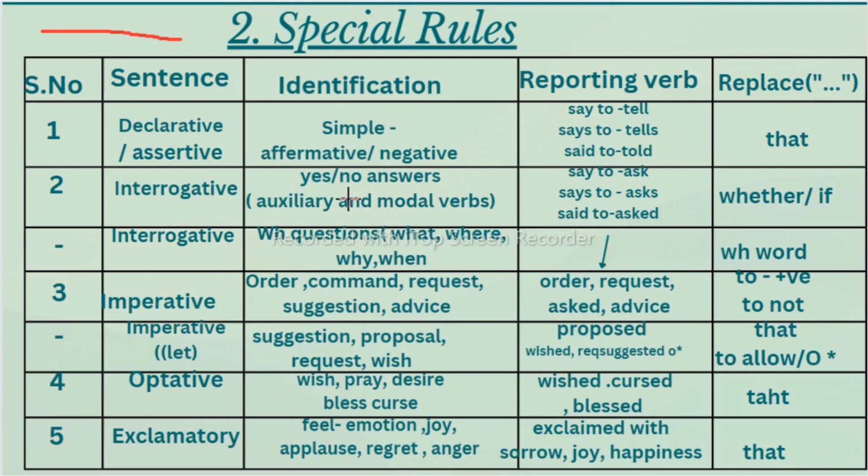So if the object is there, then "to" is there, and it will change to "tell." If not there, then simply "said" will be there. And what should you do to replace the inverted commas? If you find a declarative sentence, meaning affirmative or negative sentences, you replace the inverted commas with "that." Now, interrogative sentences. In interrogative sentences, I taught you three types, but in indirect and direct speech we